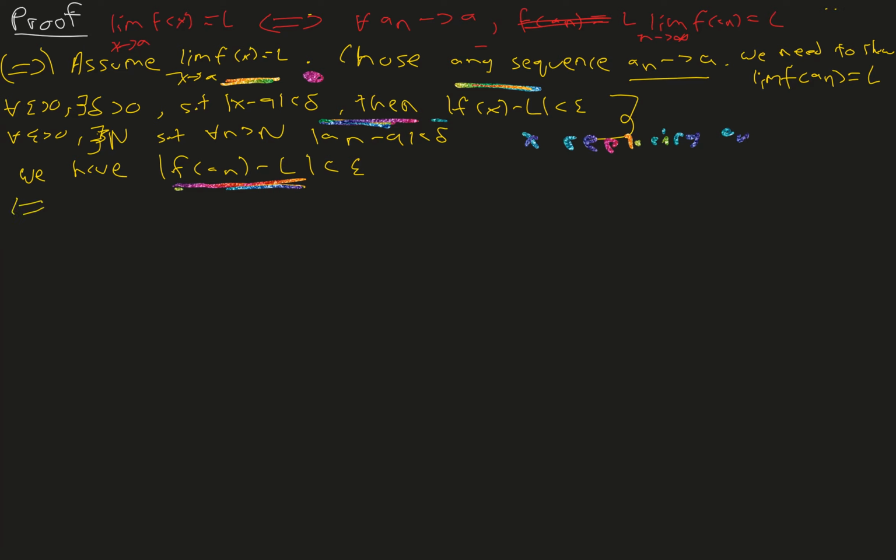So let's do the second direction. Since the first direction was the easy one, this will be the more challenging one. So I'm going to draw a line there.